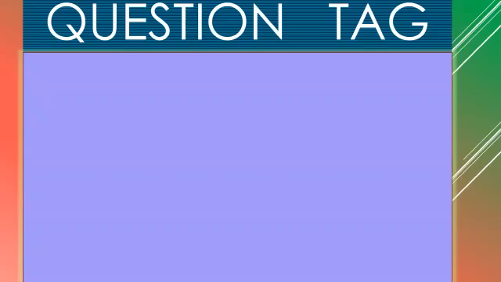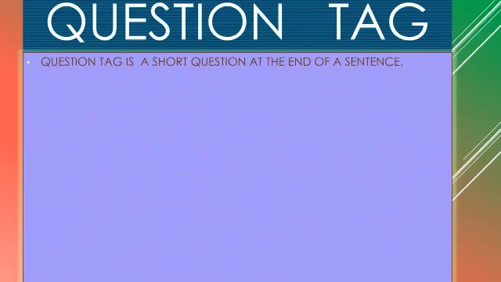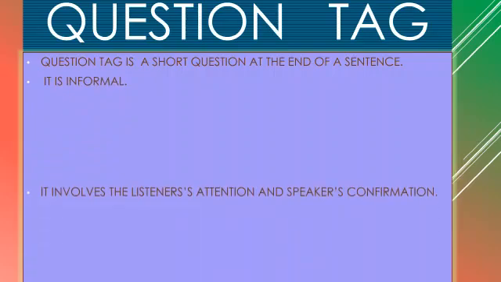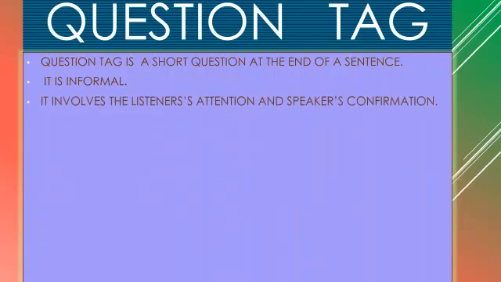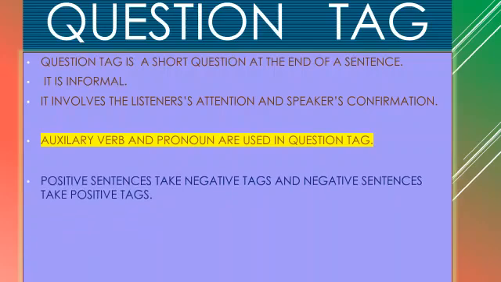And so on. Now we are going to see what is a question tag. Question tag is a short question at the end of a sentence. It is informal. It involves the listener's attention and speaker's confirmation. Two important things are used in question tag. They are auxiliary verb and pronoun.